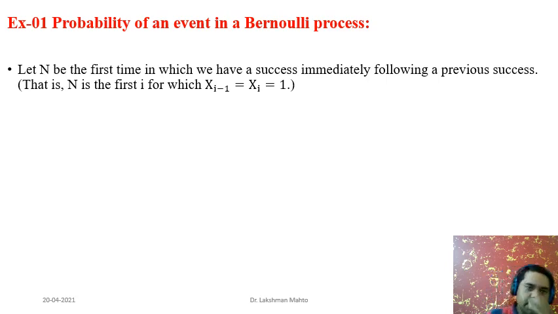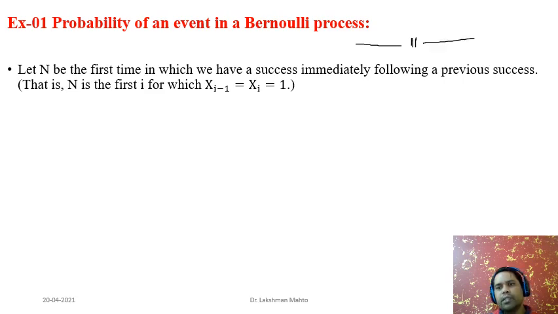So here the problem is: let n be the first time in which we have a success immediately following the previous success. That means we are observing this kind of scenario. Success we denote by 1 and failure we denote by 0. We are observing in the sequence, starting from somewhere and going to somewhere, we don't know.